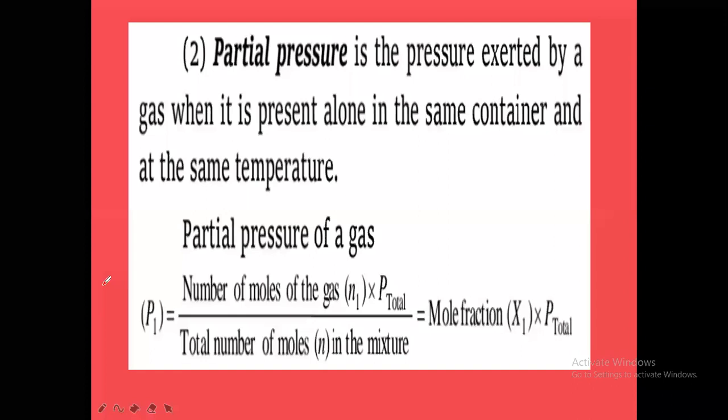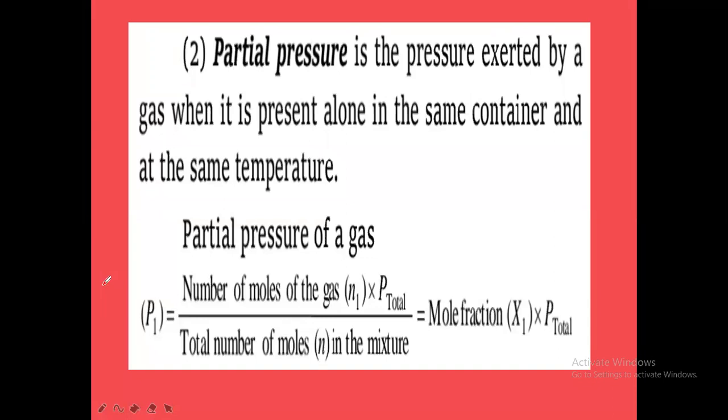the mixture. The total mixture should be removed. And in that same empty container of the same volume, we have to take only gas 1 alone, only the individual gas 1 alone. In that case, that is called the partial pressure of that individual gas.